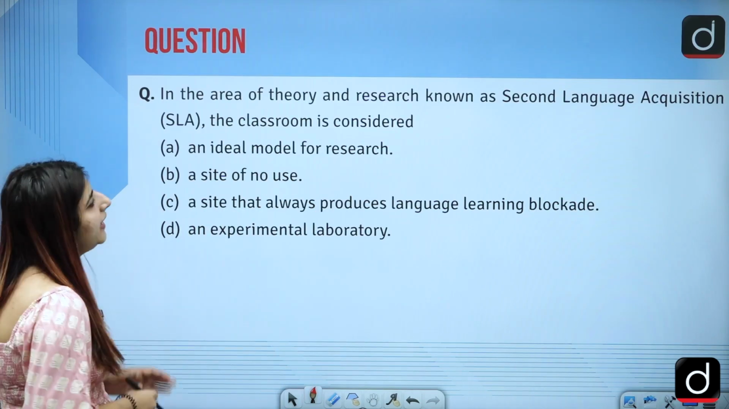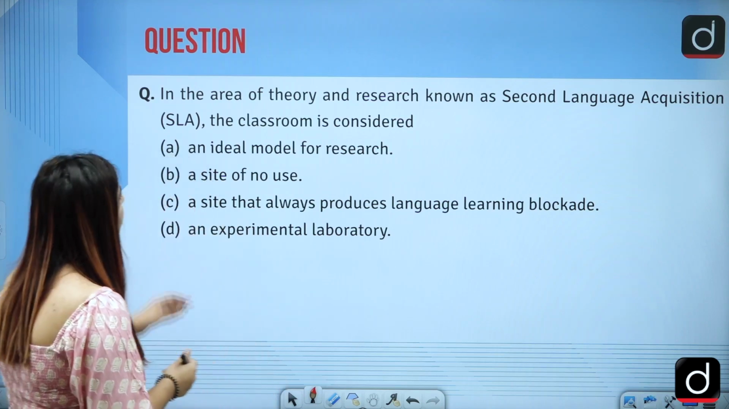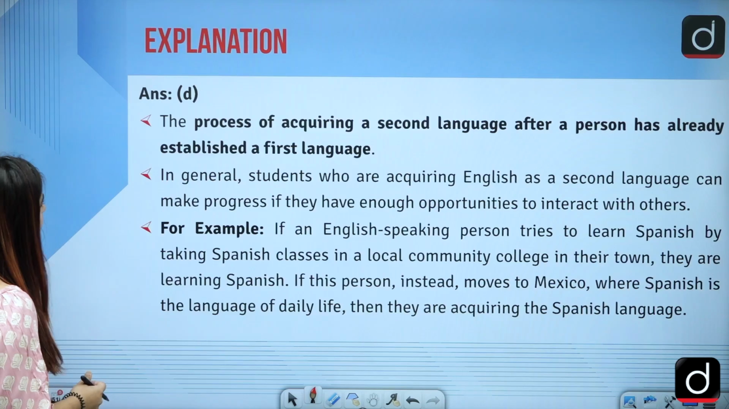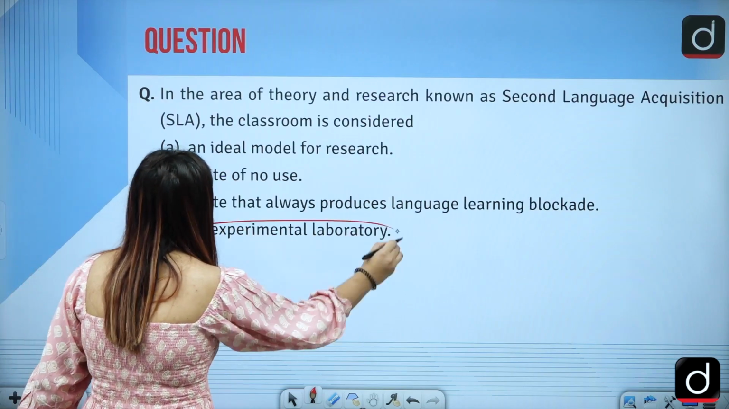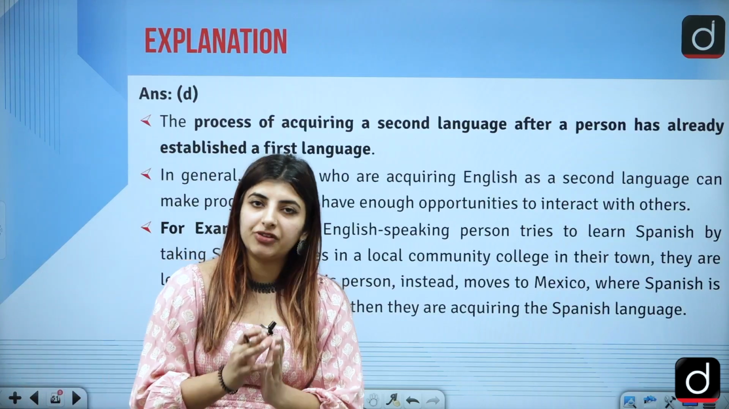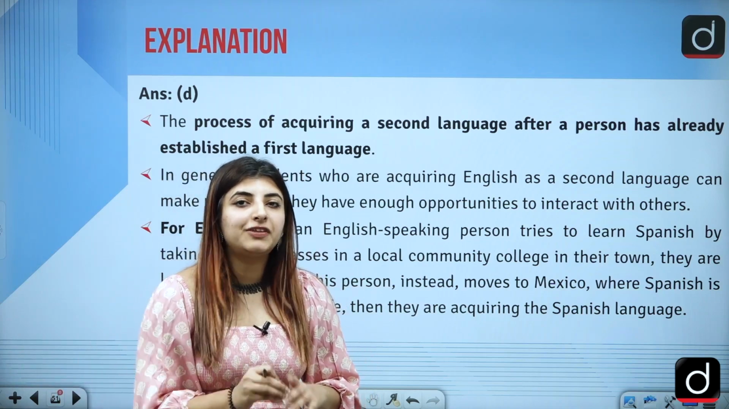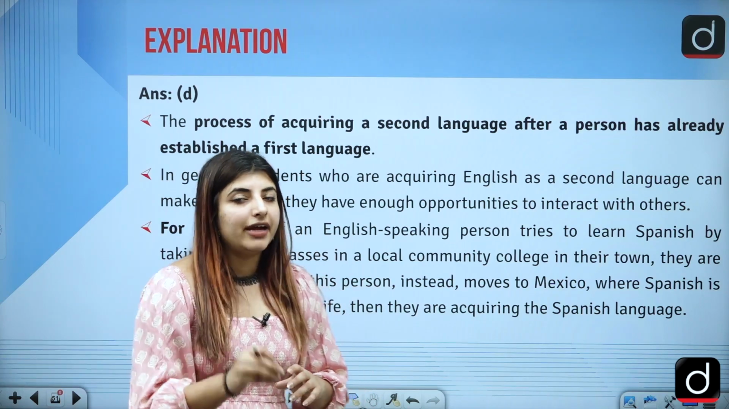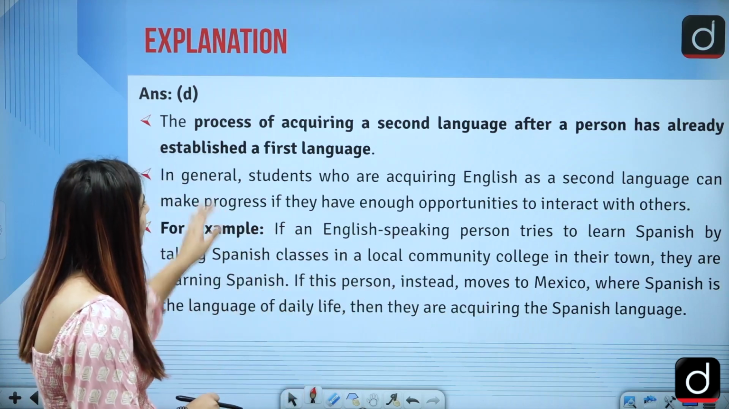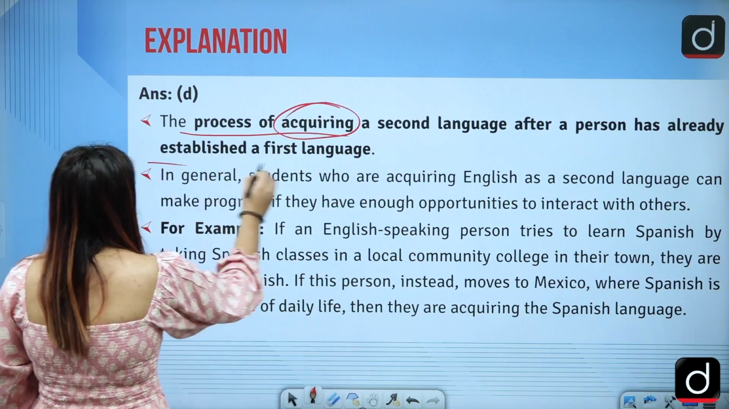Next is, in the area of theory and research known as second language acquisition, SLA, the classroom is considered what? The answer to this question is option D, that a classroom is considered an experimental laboratory. Why do we say that? First of all, second language acquisition, if you talk about ELT or English in use, is a unit you are supposed to study very prominently and importantly, because time and again questions have been asked. So coming back to SLA, that is second language acquisition, it is a process of acquiring a second language after a person has already established a first language.